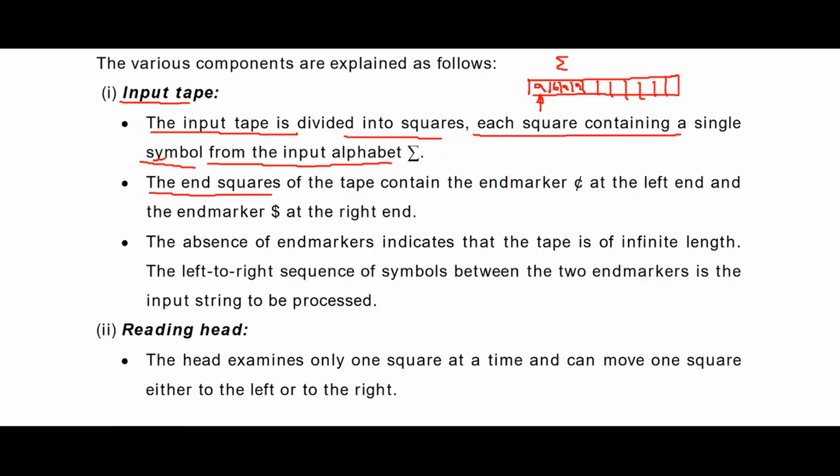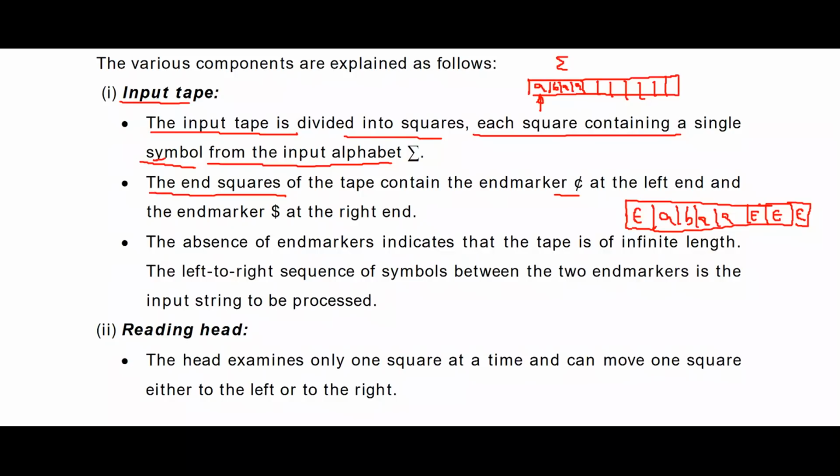The end squares of the tape contain the end marks at the left hand and the right hand. Here the tape is always an infinite tape. Suppose this is your string A, B, A, B. The remaining cells are filled with epsilons, that means blank symbols. All the remaining cells are filled with blank symbols except your string.